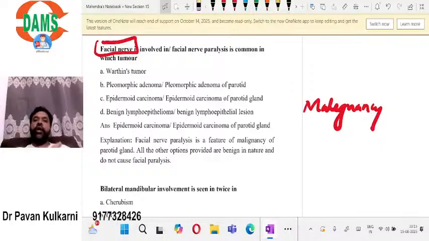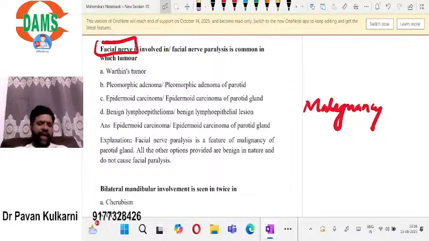Now that tumor is not just pleomorphic adenoma, it is carcinoma ex pleomorphic adenoma. That means the pleomorphic adenoma has been converted into carcinoma. That is the typical feature of any salivary gland malignancy.